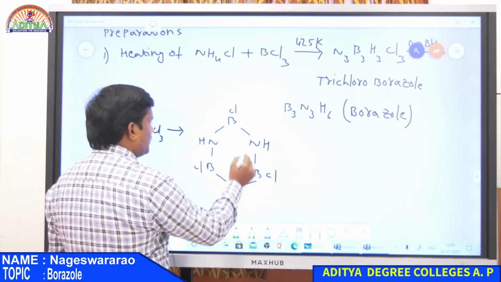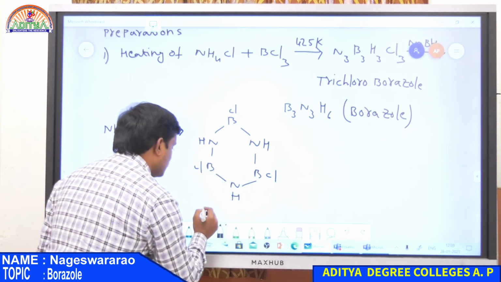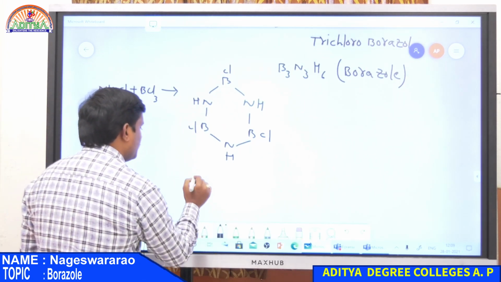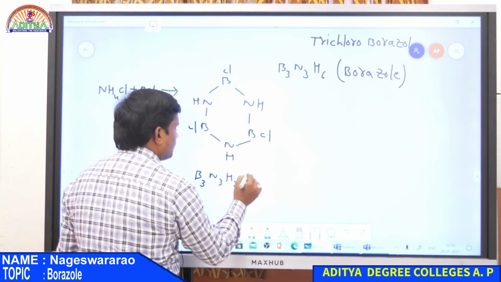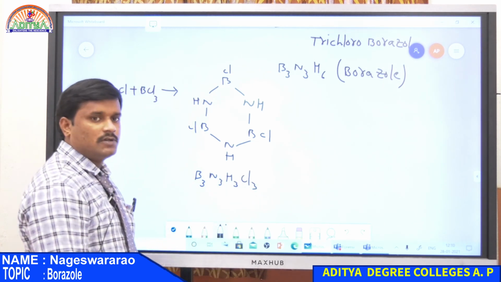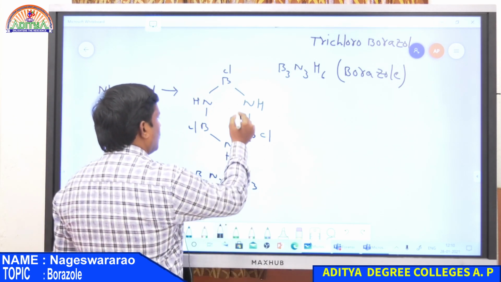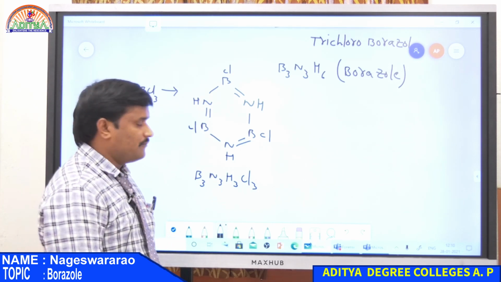So B3, N3, H3 as well as Cl3. This is trichloroborazole, and there also exist alternate double bonds between boron and nitrogen atoms.